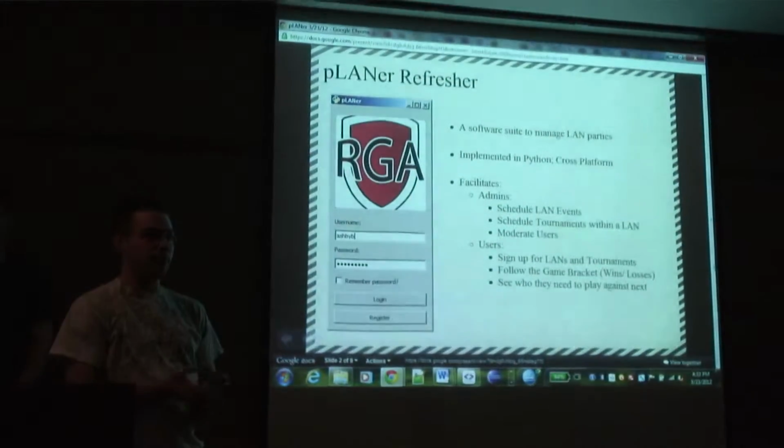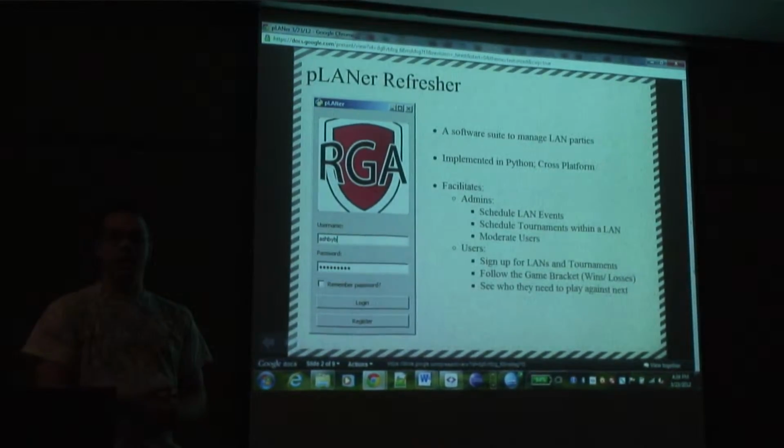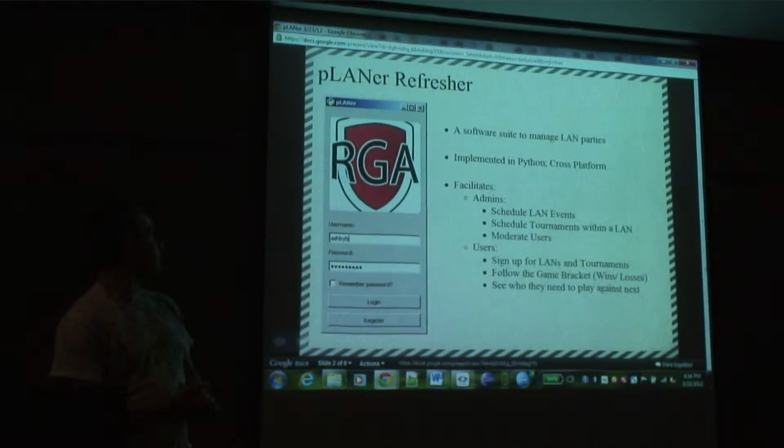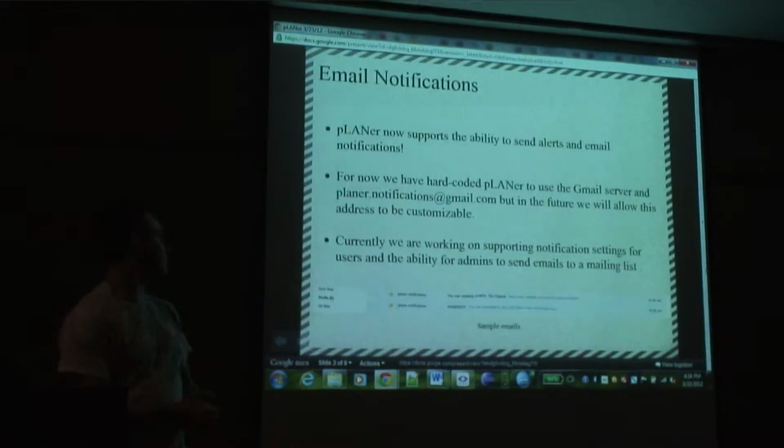Alright, so just a brief refresher. Planner is a software suite to manage LAN parties. It's written in pure Python, so it's cross-platform, and the networking library we use is Twisted. So right now it facilitates admins and users. Admins are able to schedule LAN events, create tournaments, and moderate the users, and the users can sign up for tournaments, file the game bracket, and report wins and losses.